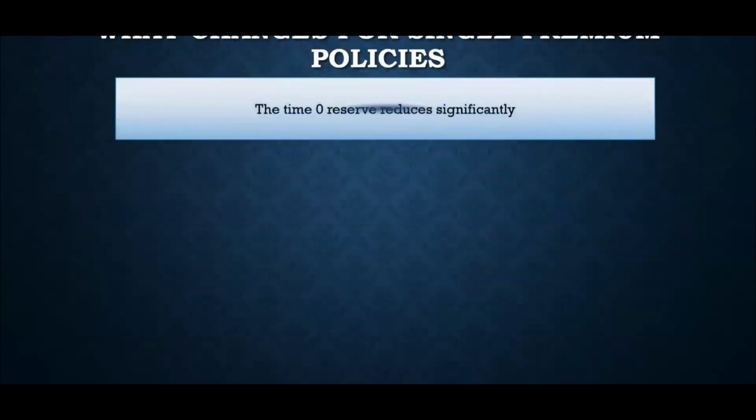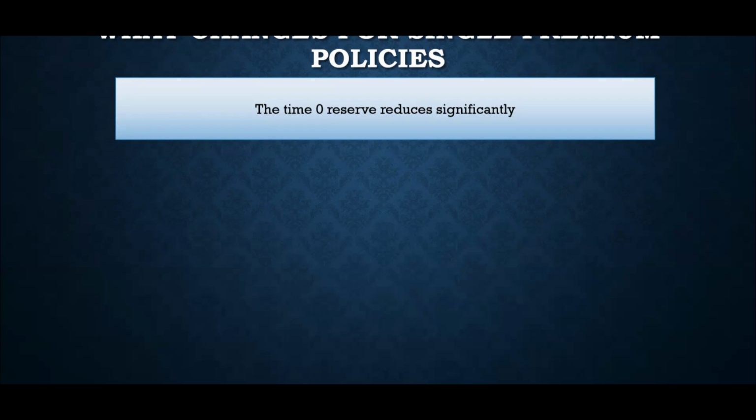So what changes for single premium policies? The time zero reserve reduces significantly, because remember the formula: expected present value of benefit plus expense minus premium. In this case, the premium is huge, right? So that is why the time zero reserve reduces significantly. It can even go negative, right? Although it is not best estimate, it will not usually go negative because it is prudent, but it will be very, very small. The initial expense would not change that much, right?